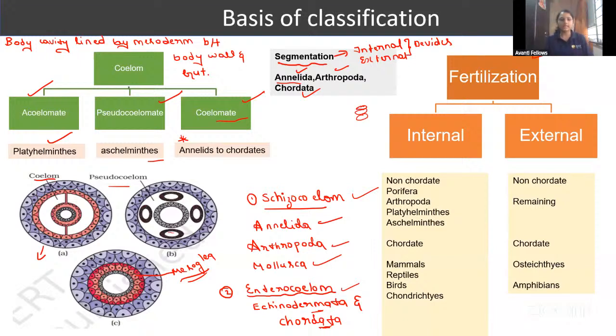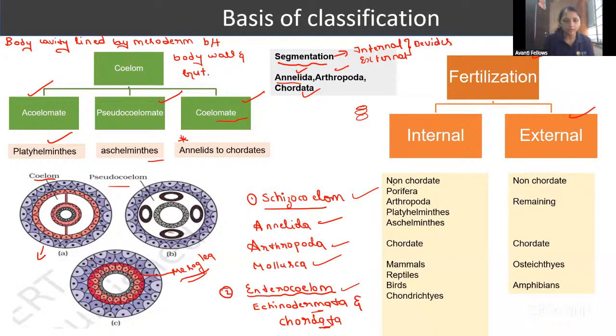Fine. Then coming to fertilization, guys: internal fertilization and external fertilization. Where the male gametes are released inside the female body and fertilization takes place, that is called internal fertilization. And where the gametes are released outside the female body, male and female both releasing gametes, and in the environment they fuse and form a zygote, that is called external fertilization, as you can see in amphibians, like the frog.